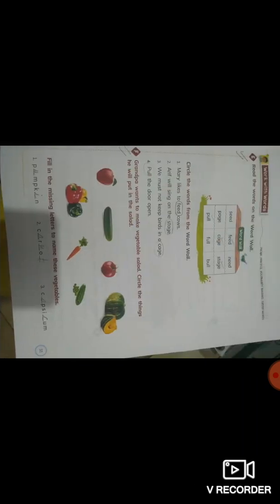As you know, in chapter 3, Appu and the Carrot, some part of the back exercise was also left. So here option E we are going to start with. Option E is read the words on the wall. So here are seed, feed, need, page, cage, stage, pull, full, bull.